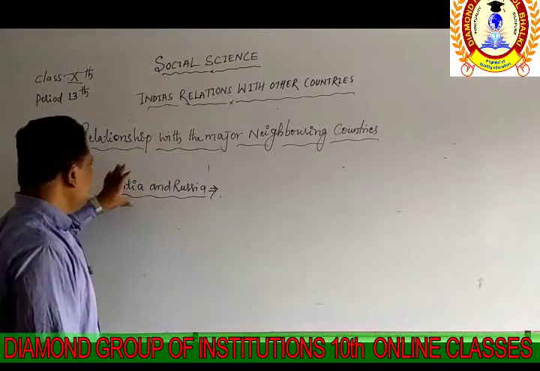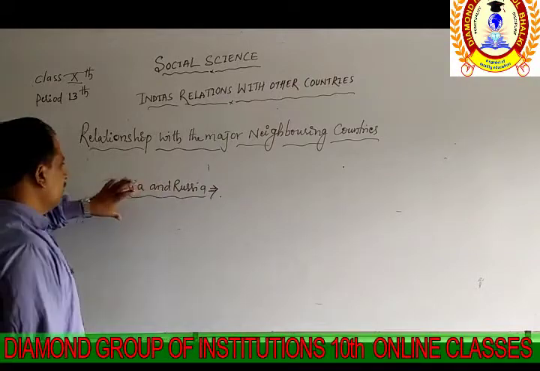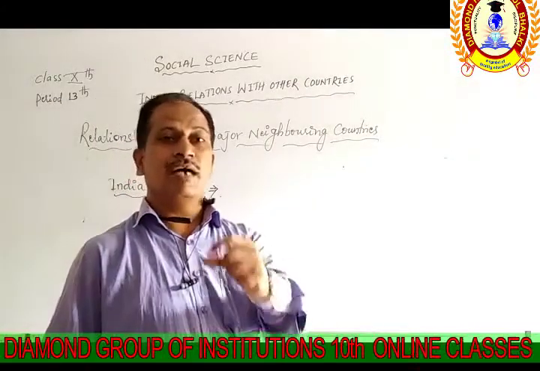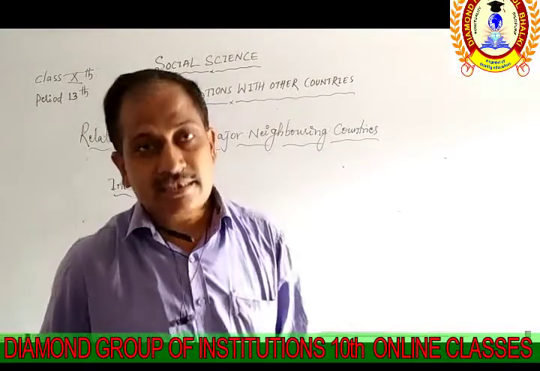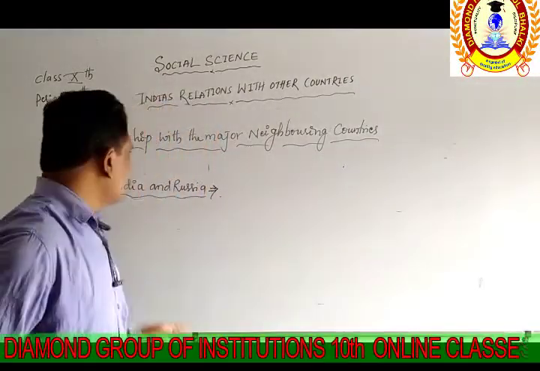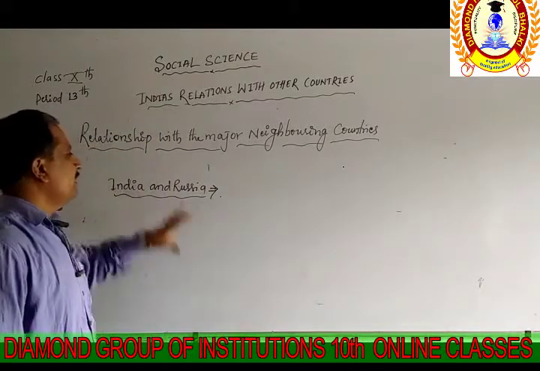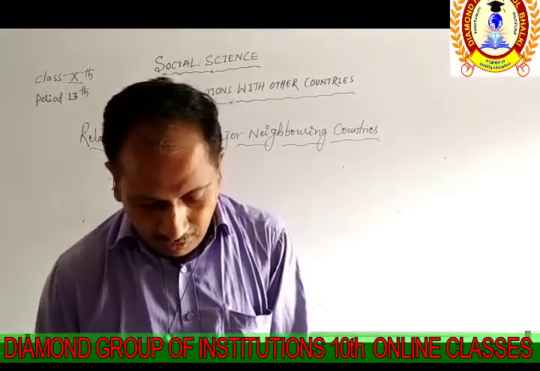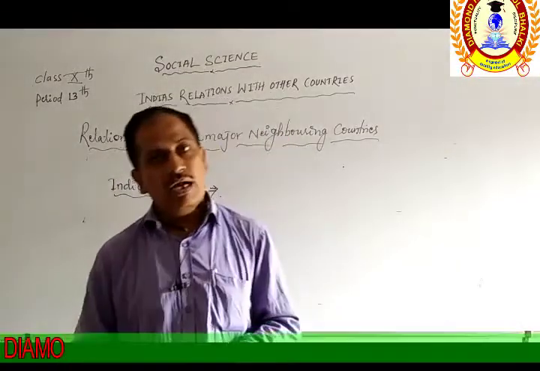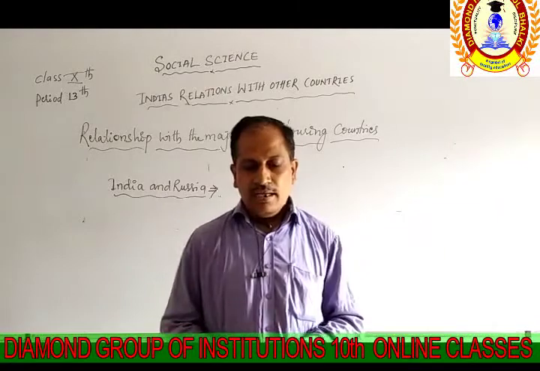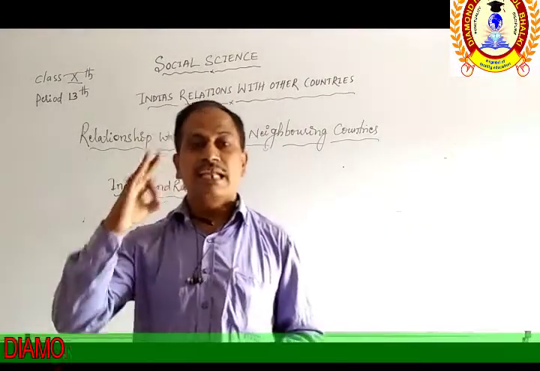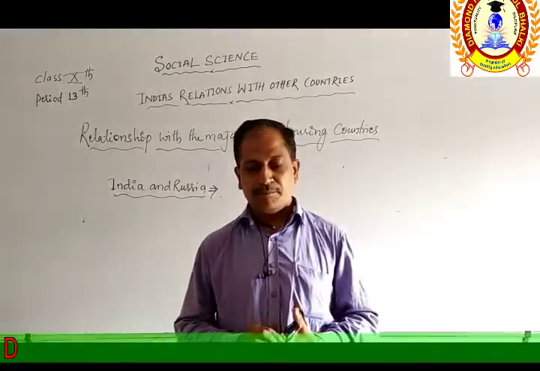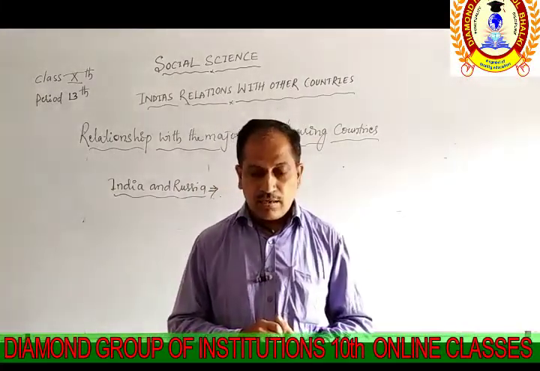So the next important countries are called the major powerful countries of the world, and India has developed relations with these countries also. The next point we are going to discuss is India's relations with Russia. India has developed coordinated relations with Russia, and a similar relationship with the Union of Soviet Socialist Republics also.